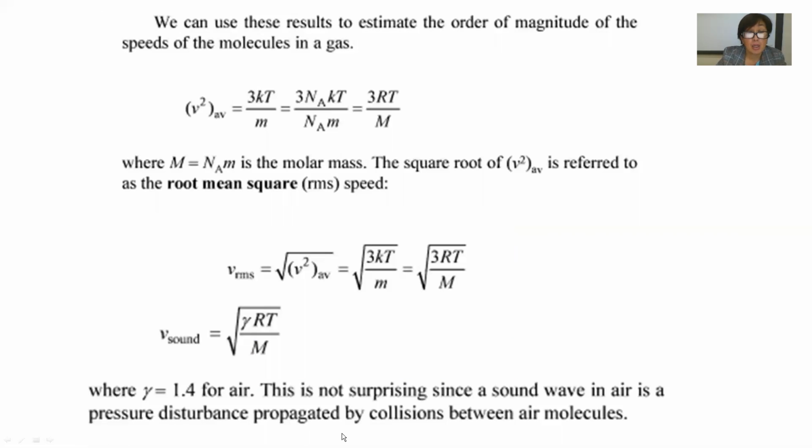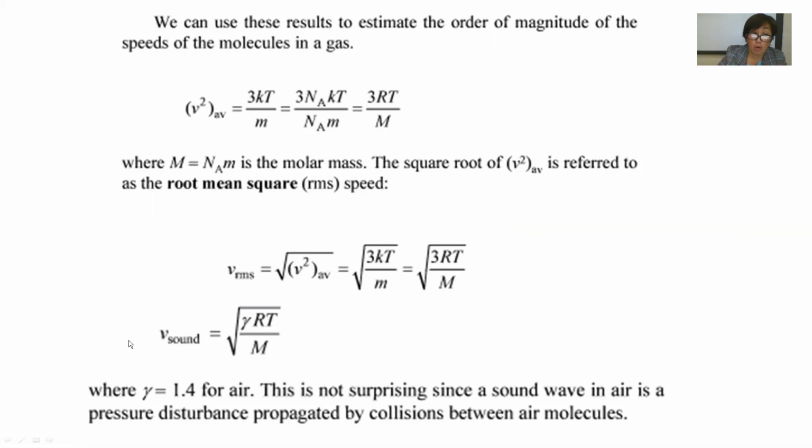So this is the formula for the average speed, the magnitude of the speed of the molecules in the gas. The root mean square speed is the square root of 3kT divided by mass. We know k equals R divided by N_A, and mass multiplied by Avogadro's number is the molar mass.